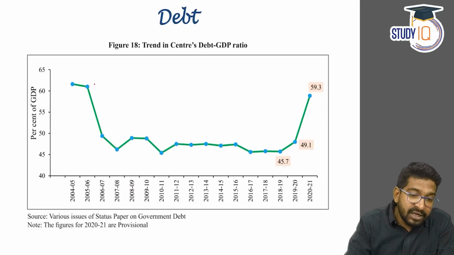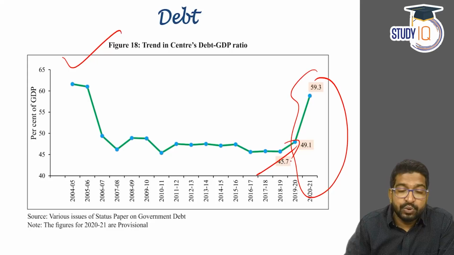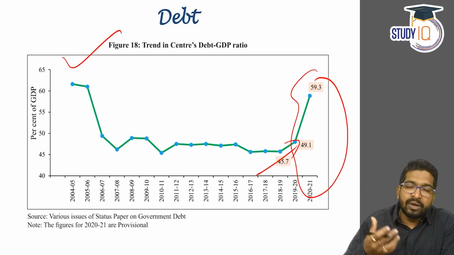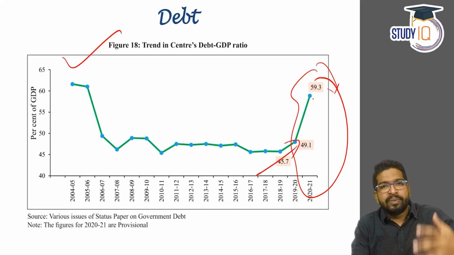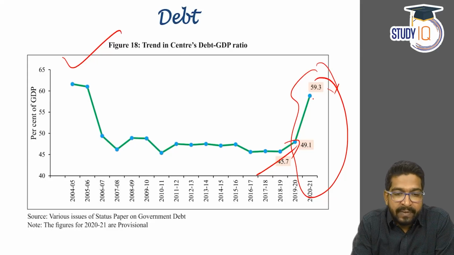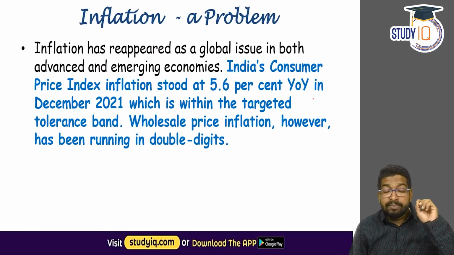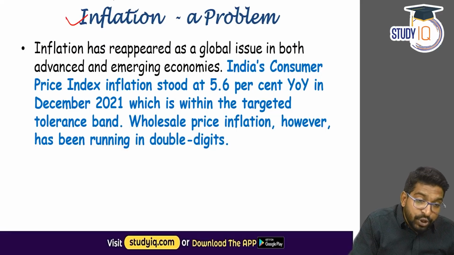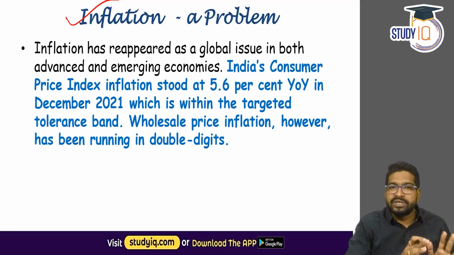Now you can see here the debt to GDP ratio during the last 2 years is increasing. So over a period of time, we are looking at fiscal consolidation. This number is probably going to go low in the upcoming years. Now, apart from this, the economic survey has observed a very important trend. Inflation is going to be a huge problem. Now, why? See, inflation is not just a problem in India.